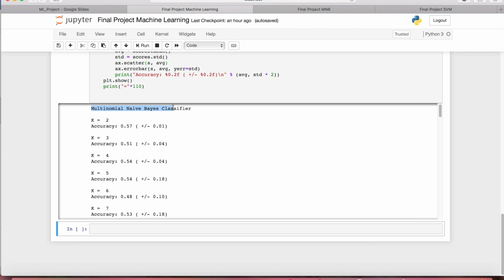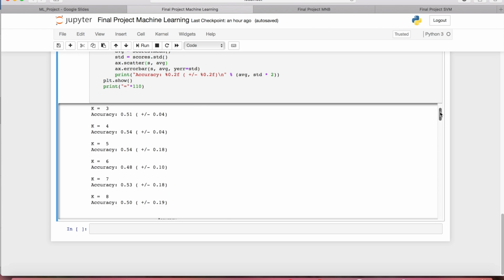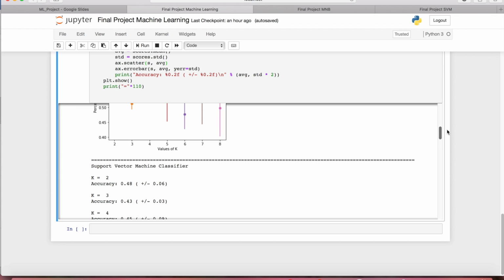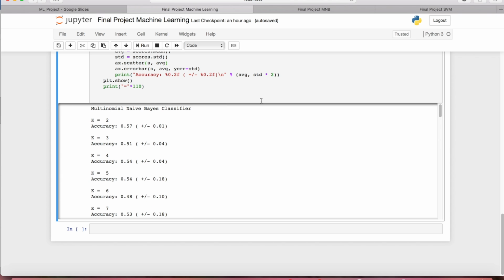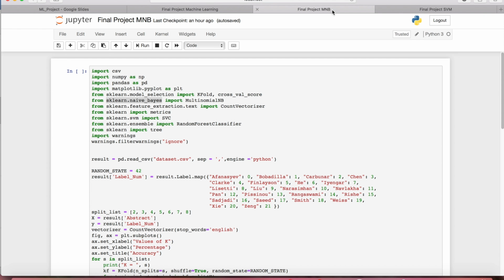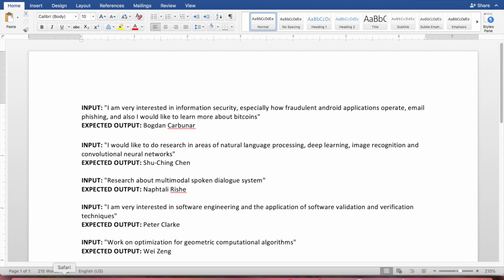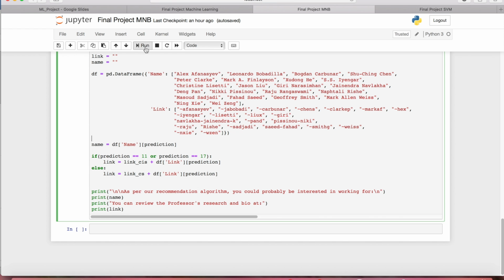We noticed the multinomial naive Bayes classifier was the one with the highest accuracy, followed by the support vector machine one. So first let's start by running our whole recommender system using the multinomial naive Bayes model. We have prepared a list of 10 test cases in order to validate the accuracy of our recommender model. Let's start with the first one. The expected output is Professor Carboner.